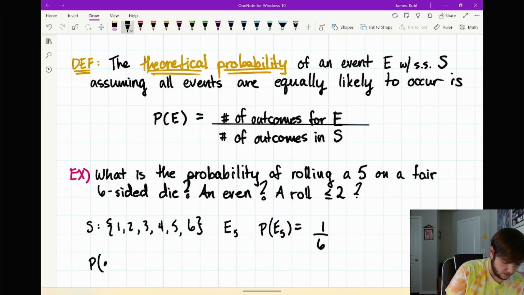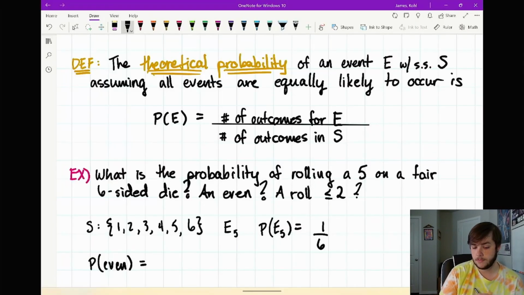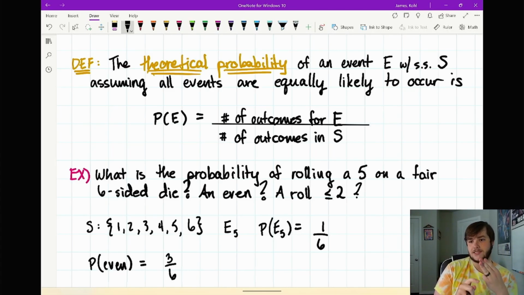Similarly, the probability of rolling an even number is going to be 3 out of 6. A 2, a 4, and a 6 are all occurrences in my sample space that classify themselves as an even, right? So they all fall under the number of outcomes for E out of the 6 total.